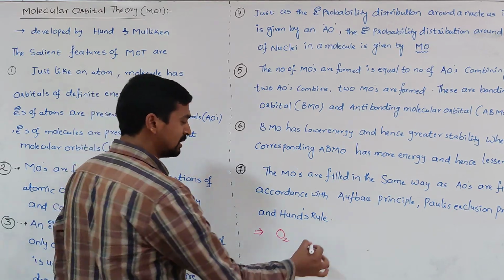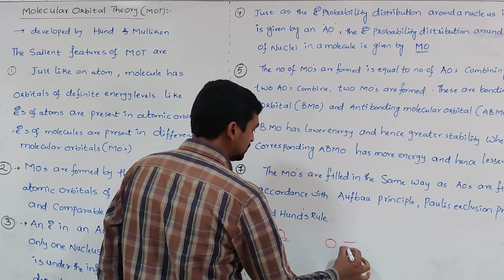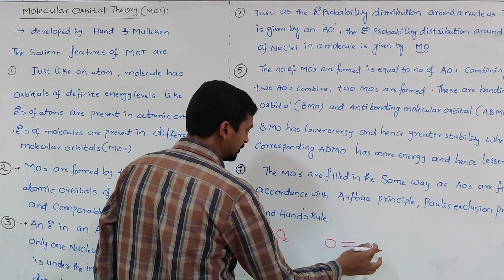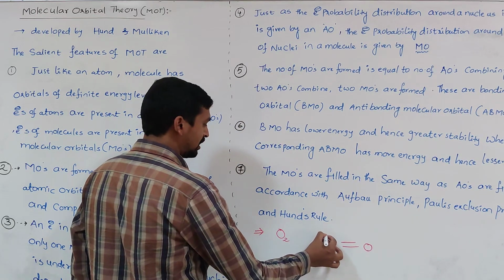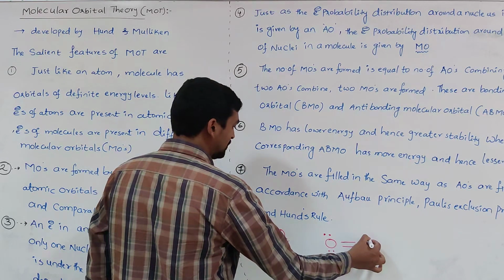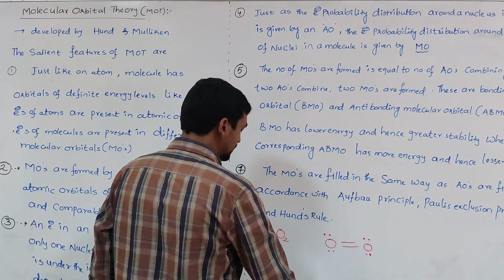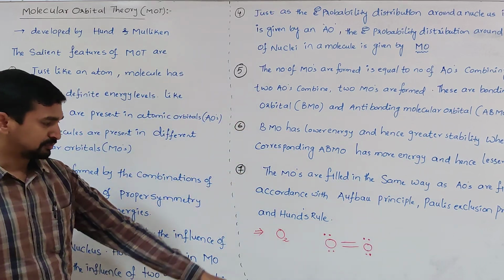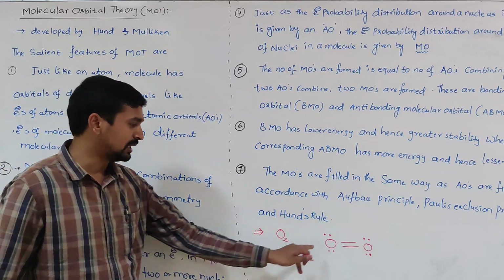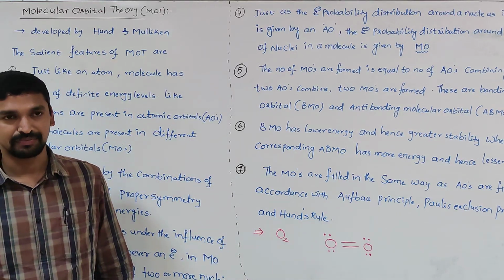You know very well, in the oxygen molecule, the two oxygen atoms are bonded together by a double bond, and on each oxygen atom, two lone pairs of electrons are present. So the oxygen molecule clearly indicates that no unpaired electron is present.